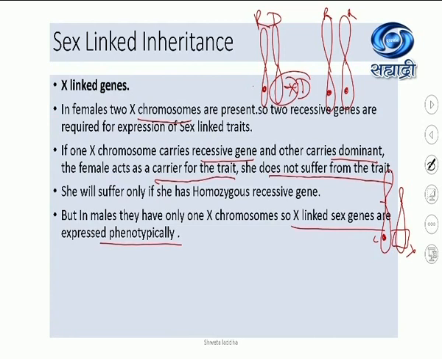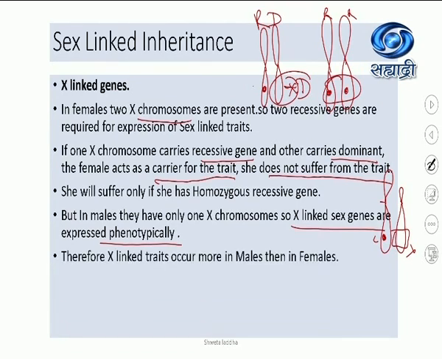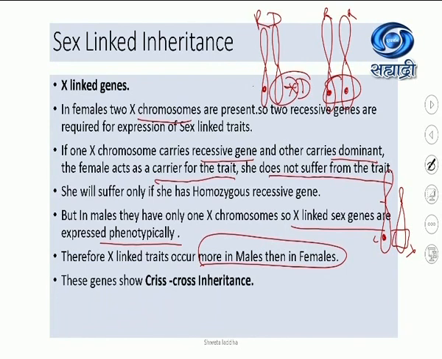It is very simple. In females, if heterozygous condition, one dominant, one recessive gene, she is a carrier. Homozygous recessive, she is a sufferer. In males, he is a sufferer because only one X chromosome is present. Therefore, X-linked traits occur more in males as compared to females. These genes show crisscross inheritance. Crisscross, father to daughter and daughter to grandson.